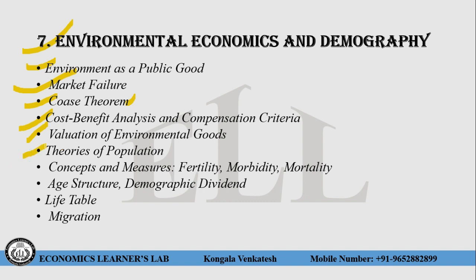Theories of population. There are 6 theories of population. You have to be very familiar. Concepts and measures of fertility, morbidity and mortality. You have to know what is fertility, morbidity and mortality and how to measure them. You have to be very familiar with the current fertility, morbidity and mortality also. Age structure, demographic dividend. This is also very important. What is demographic dividend? Age structure of the present Indian population.